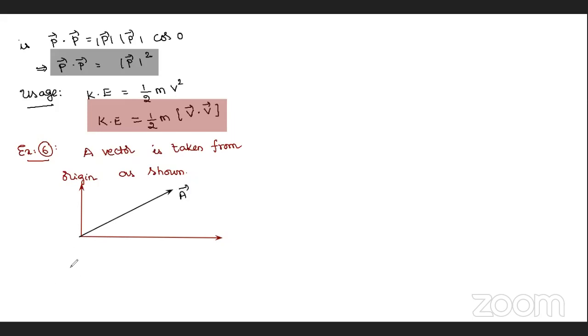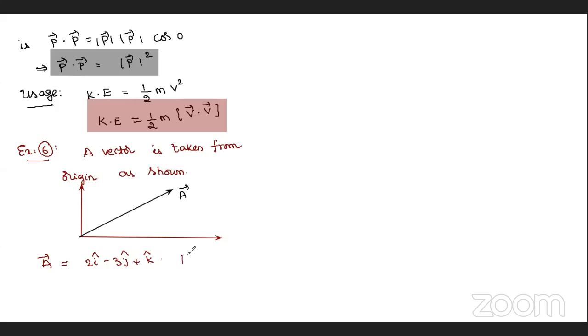A bar is equal to, say, 2I cap minus 3J cap plus K cap.